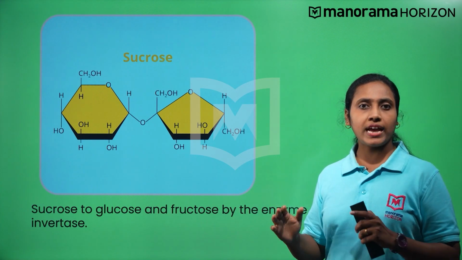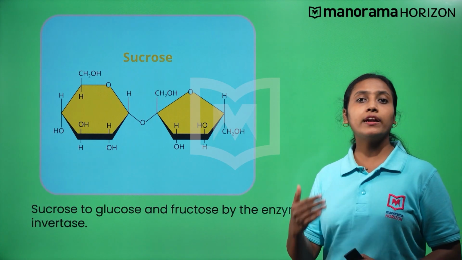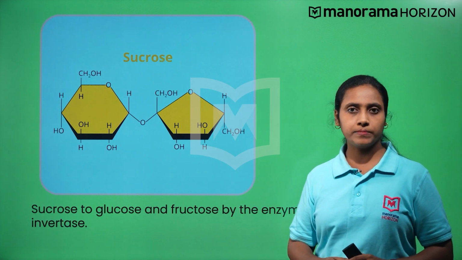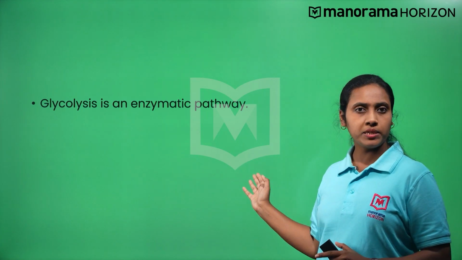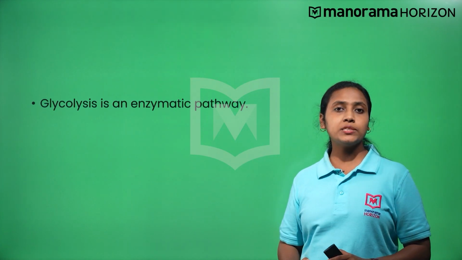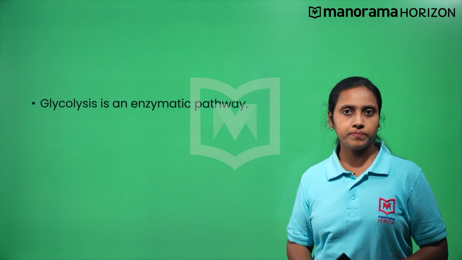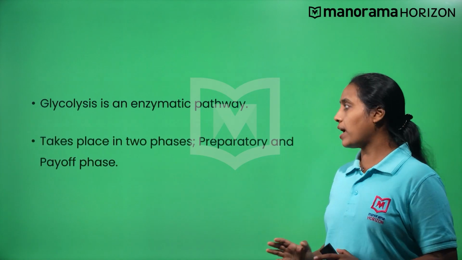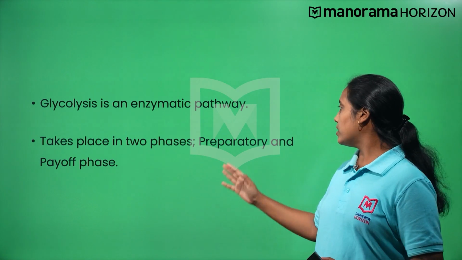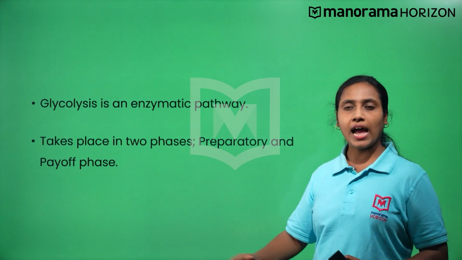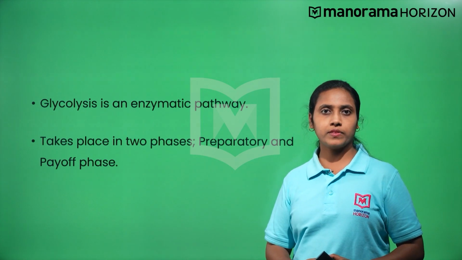The glucose and fructose formed will undergo glycolysis. Glycolysis is an enzymatic pathway and it takes place in various steps. The whole pathway is divided into two phases, the preparatory phase and the payoff phase.